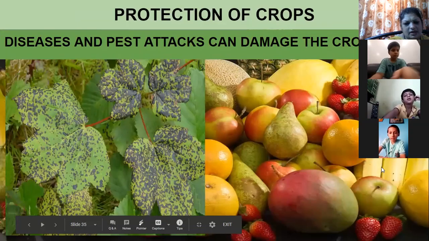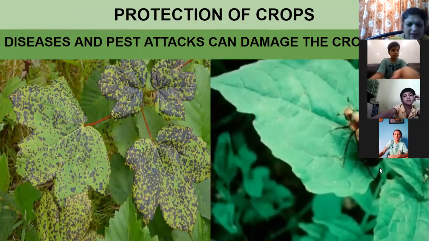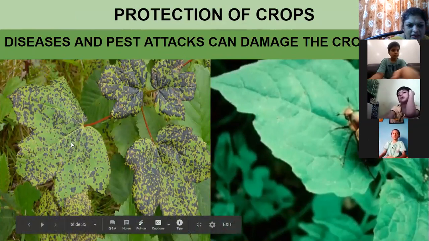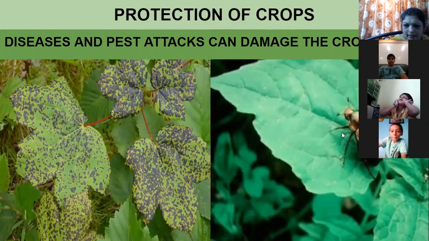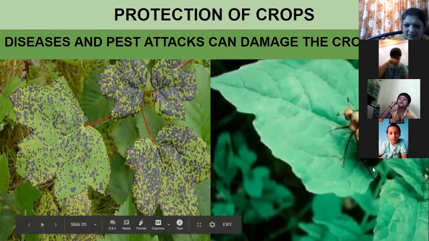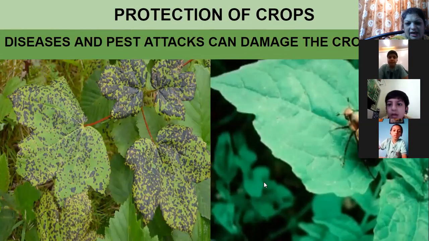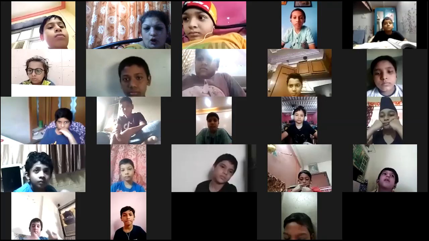Okay, now you know crops are grown, crop production is there, fertilizers are used, but there are diseases which attack the crops. Can you see on the leaves these black dots which have come? These are the diseases which are happening to the crops. See your second slide, pest attack. This is a pest attack. So what is happening to the crops? Diseases and pest attacks can damage the crops. And in the next session, we have to see how to protect the crops from the pest.